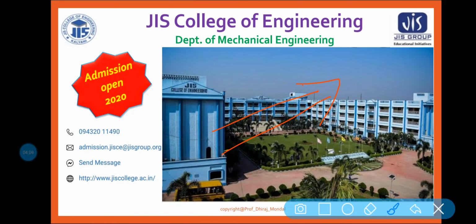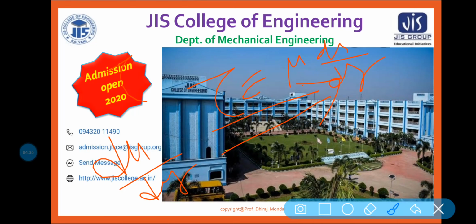Each layer of fluid slides over an adjacent layer due to relative velocity between the two layers. The velocity gradient du by dy exists, and hence a shear stress tau equal to mu into du by dy acts on the layers.